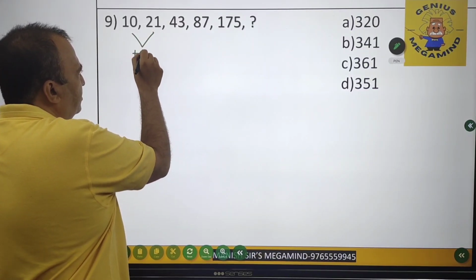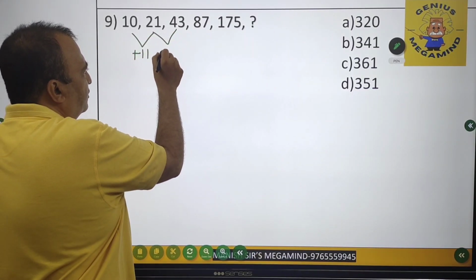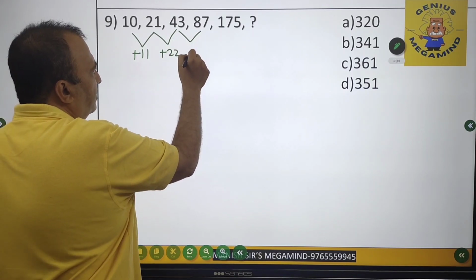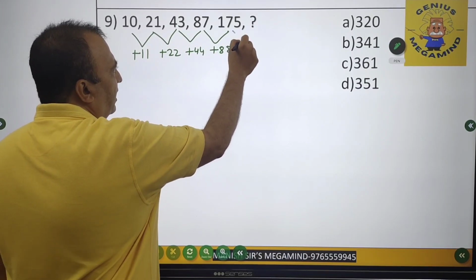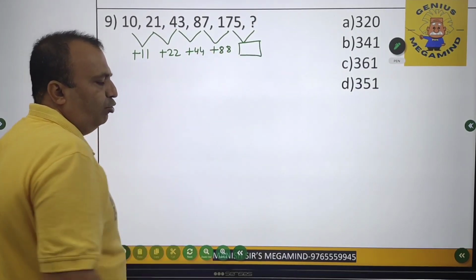So initially the difference is what? 11. Then the difference comes out to be 22. Then the difference is what? 44. Then the difference is what? 88. And then I don't know the difference over here.